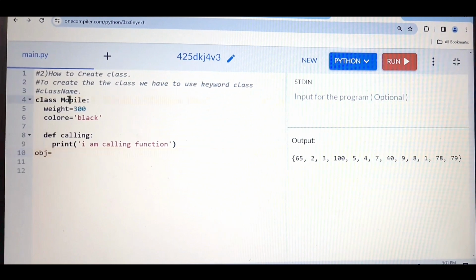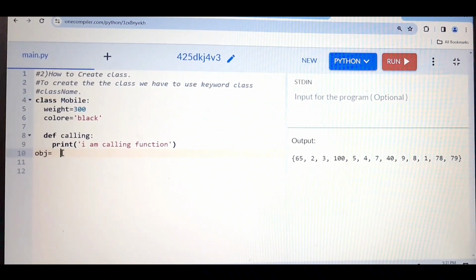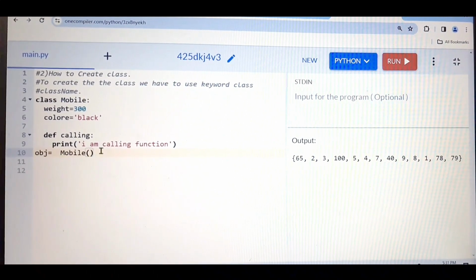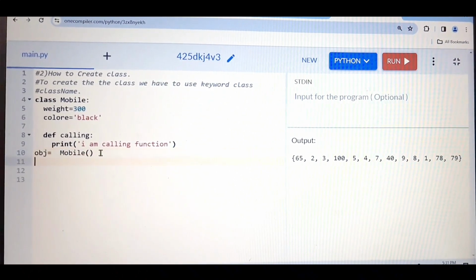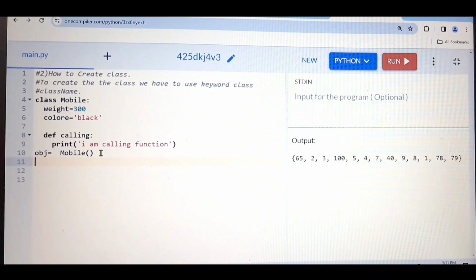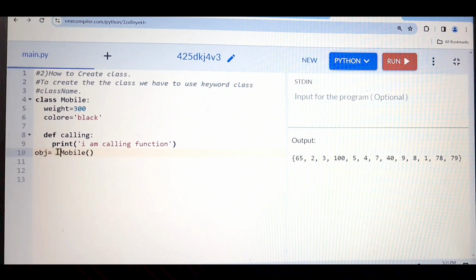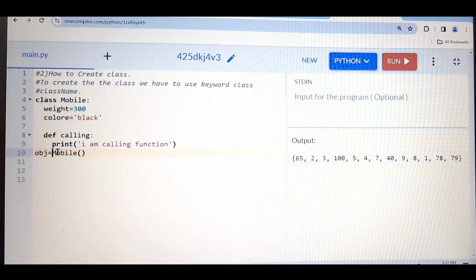Then you have to pass the name of the class along with square bracket. So this obj is nothing but the object reference variable, or you can say instance reference variable.